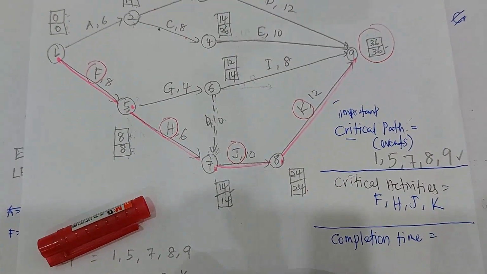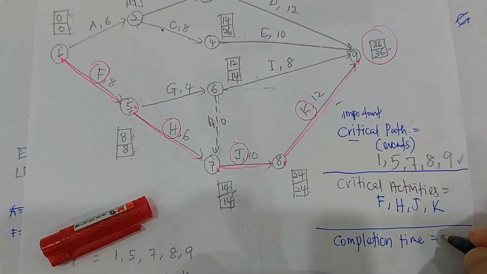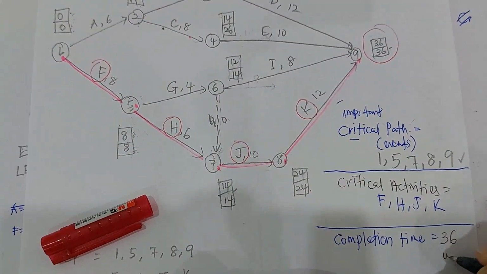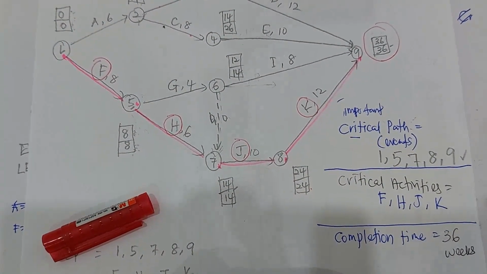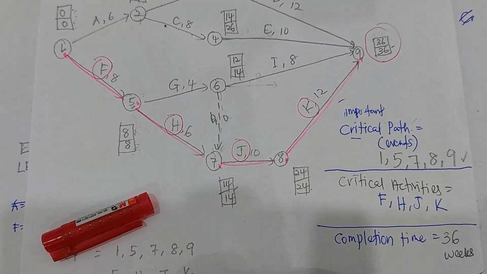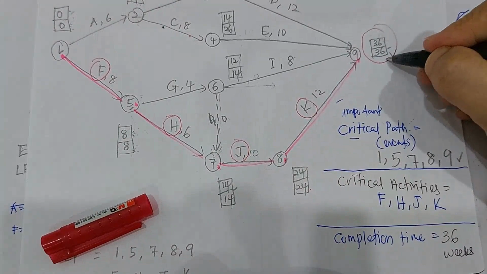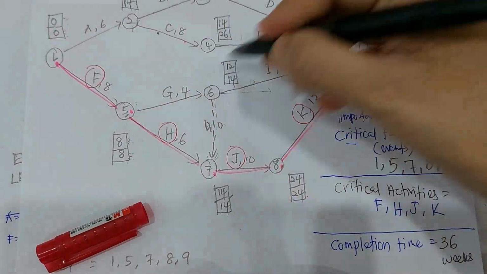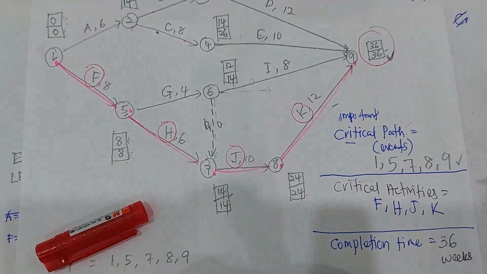So in this case, the completion time is 36 weeks. So this project will be completed in 36 weeks. Okay, whatever you have over here, provided that your calculation is correct. When your calculation is correct, then your answer for here is correct.